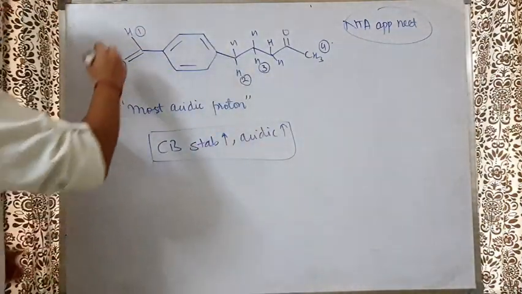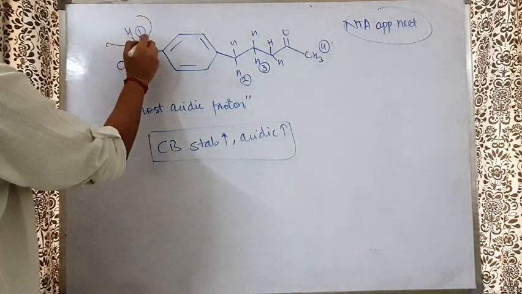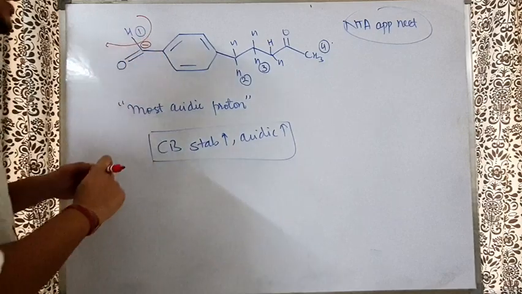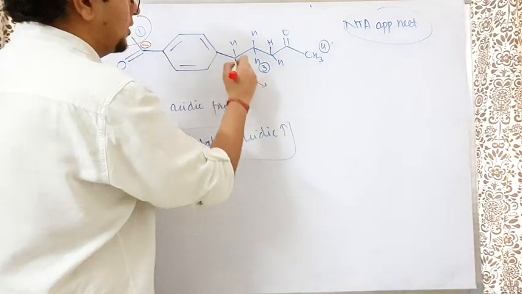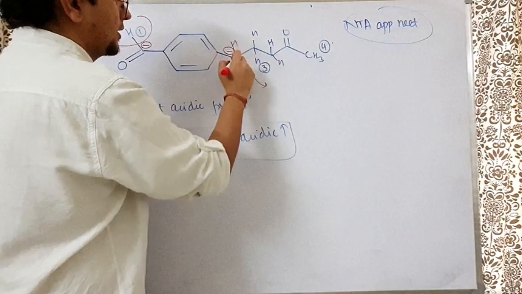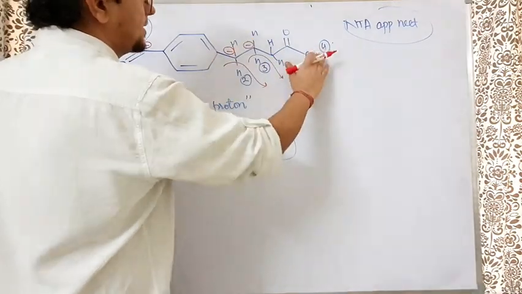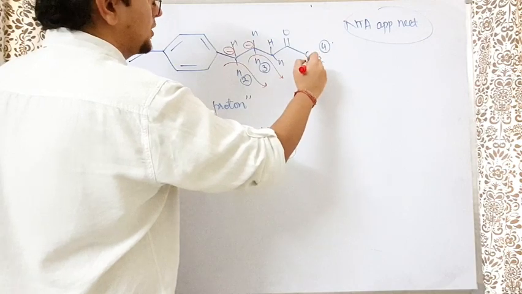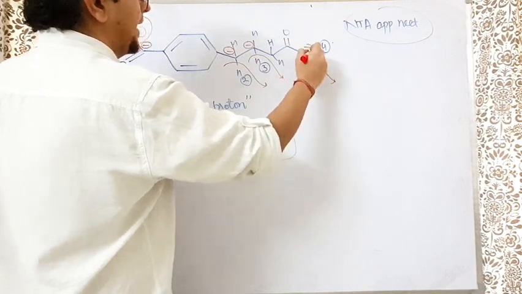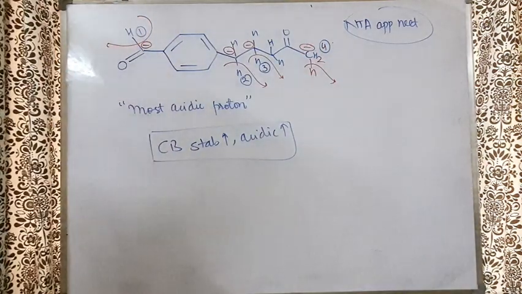So think, if this H plus goes out, a negative comes here. If this second H plus goes out, a negative comes here on this carbon. If this H plus goes out, a negative comes here. If this CH3 is there, one H plus goes out. This is the fourth one, so a negative comes here. Now think about the stability.